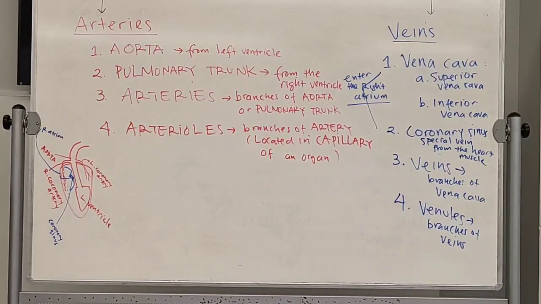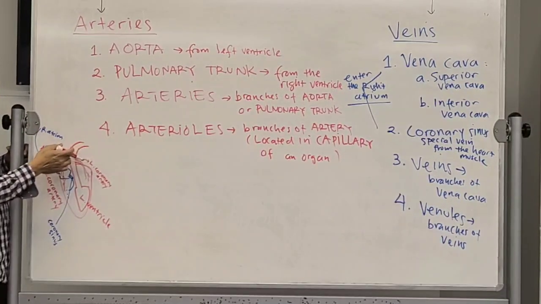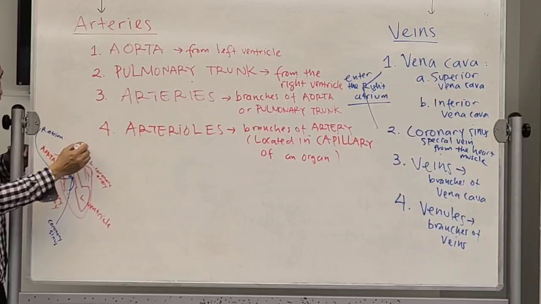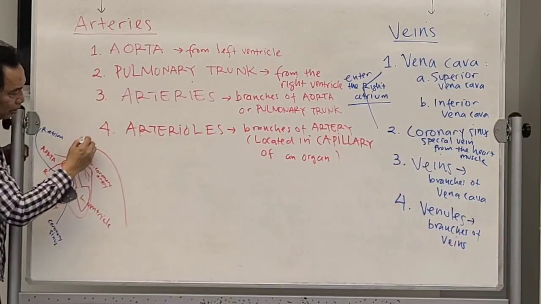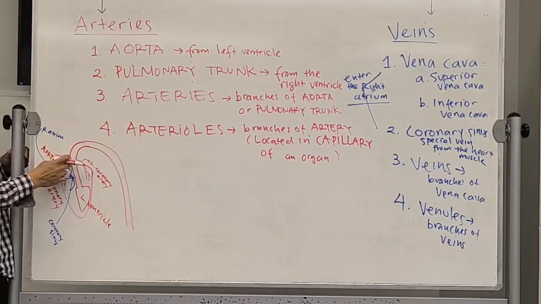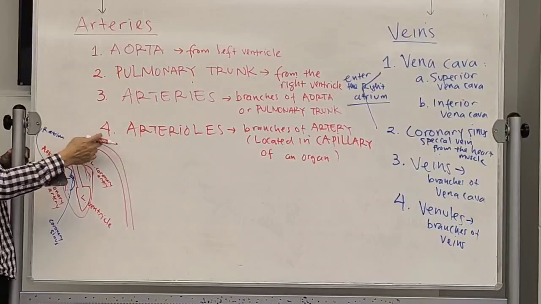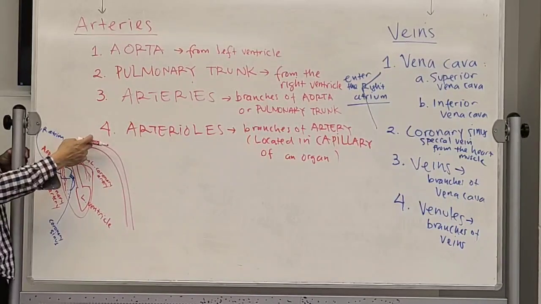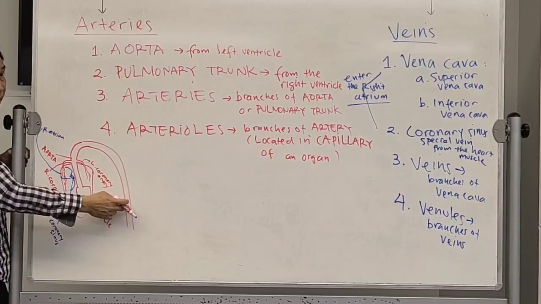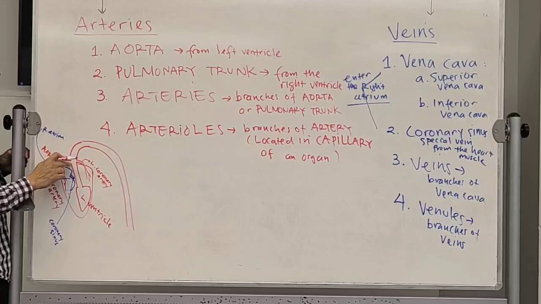Okay, now over here, then what happens? It will be curved like an arc. Over here, it's going to be curving and then going down like that. Okay? So the one that's going up is called the ascending aorta, and the one that's curving is called the arch of the aorta, and then the one going down is called the descending aorta. You got this one? Now, the ascending aorta is branching into two coronary arteries, right?